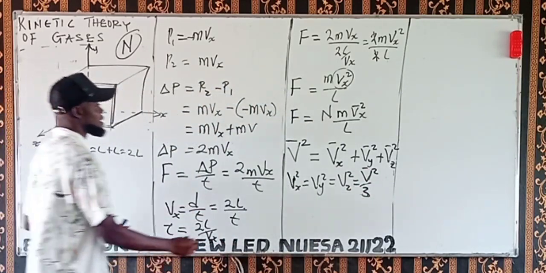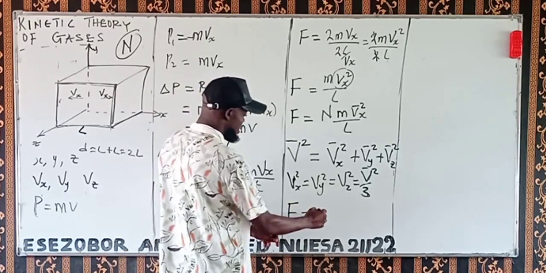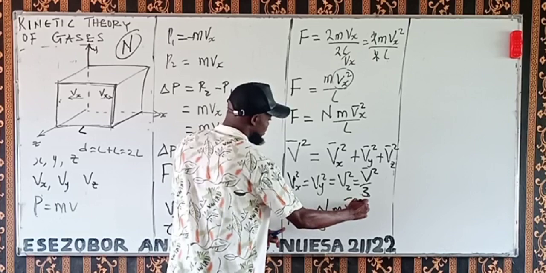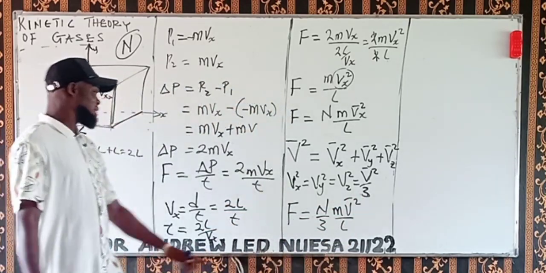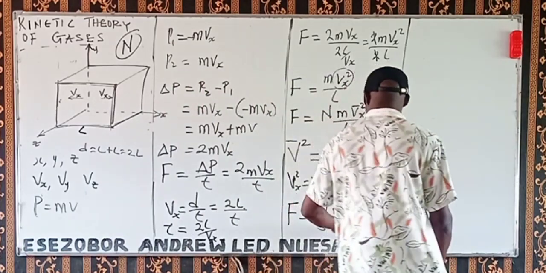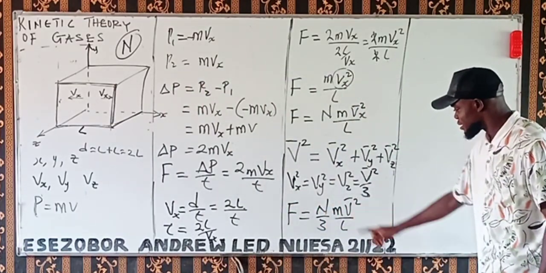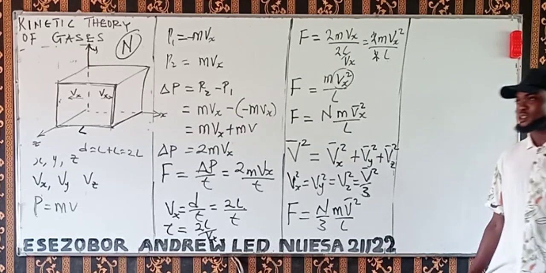So the force exerted by this ideal gas on the cube will be N over 3 times M V bar squared over L. This is the force. This V bar squared is called the mean squared velocity.